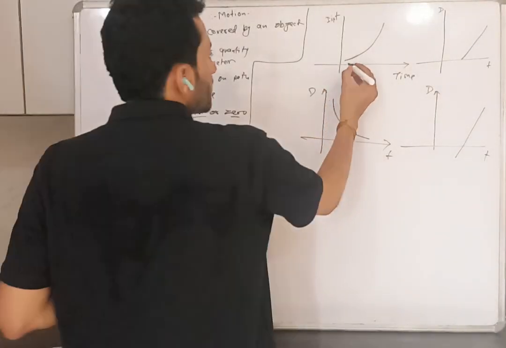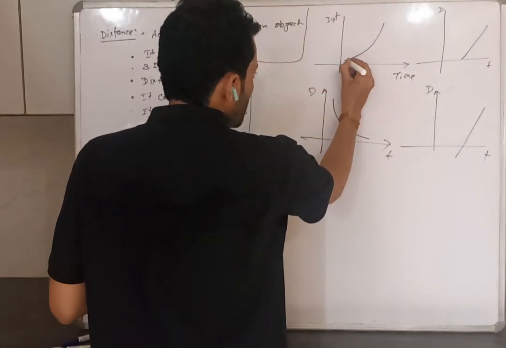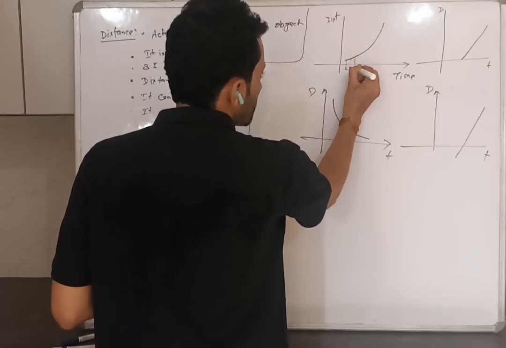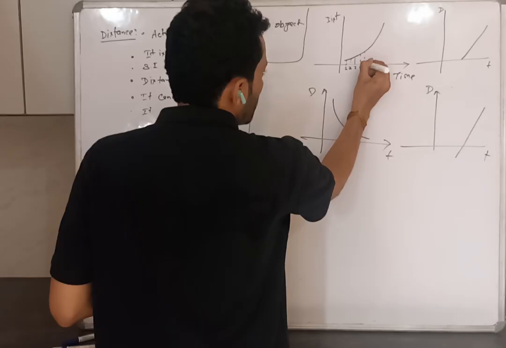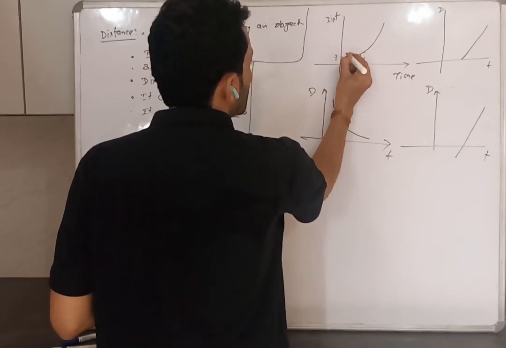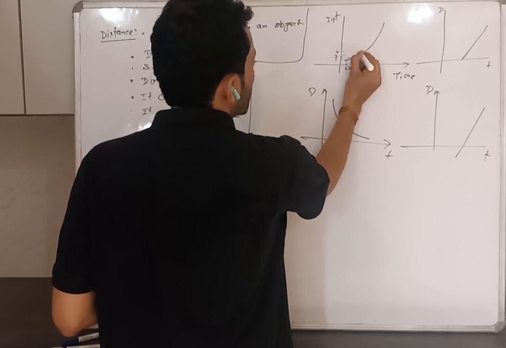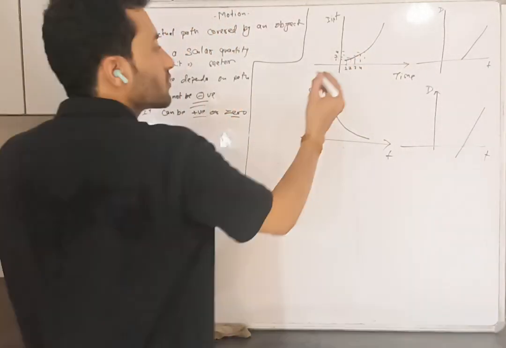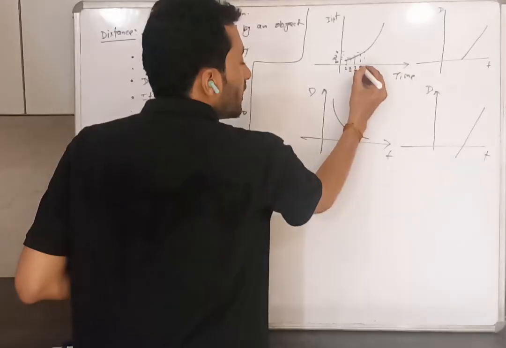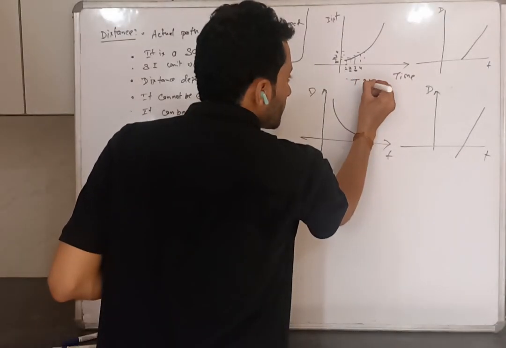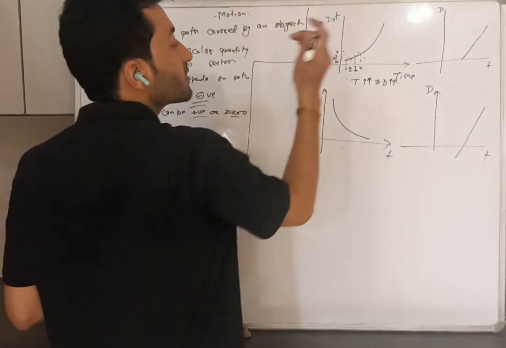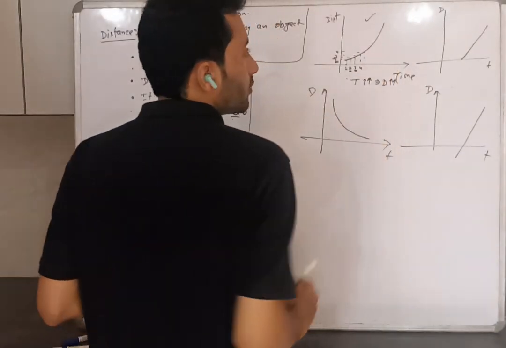If time is increasing, if the graph is given, let's suppose this is at 1 second, this is at 2 seconds, 4 seconds, 5 seconds. The distance is say 1 kilometer, 3 kilometer, 4 kilometer. Let's suppose it is increasing, so at 1 second distance is 1, at 2 seconds distance is this. So as time is increasing, distance is also increasing, positive. So this is a positive graph. So it is possible. Yes, possible.